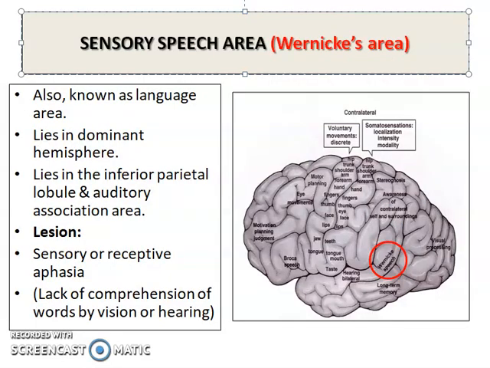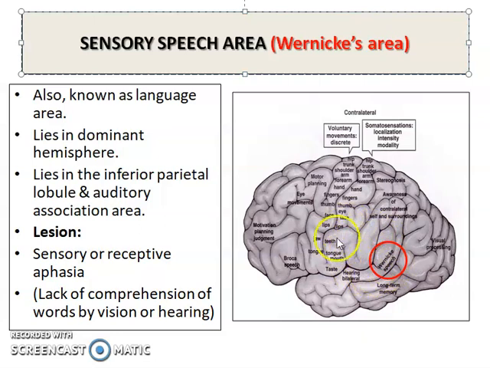Another very important area in the parietal lobe is Wernicke's area, called the sensory speech area. It is located on the left side of the cerebral hemisphere, the dominant hemisphere, and is known as the language area. Wernicke's area is present in the inferior parietal lobule, where the angular gyrus and supramarginal gyrus are present. That is the location of Wernicke's area.